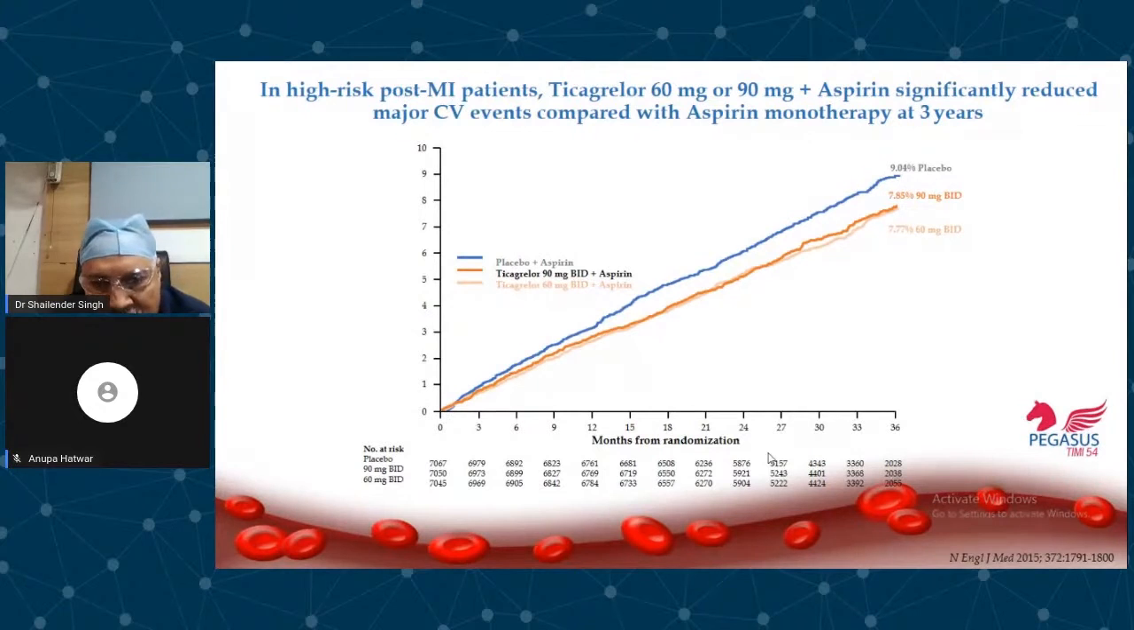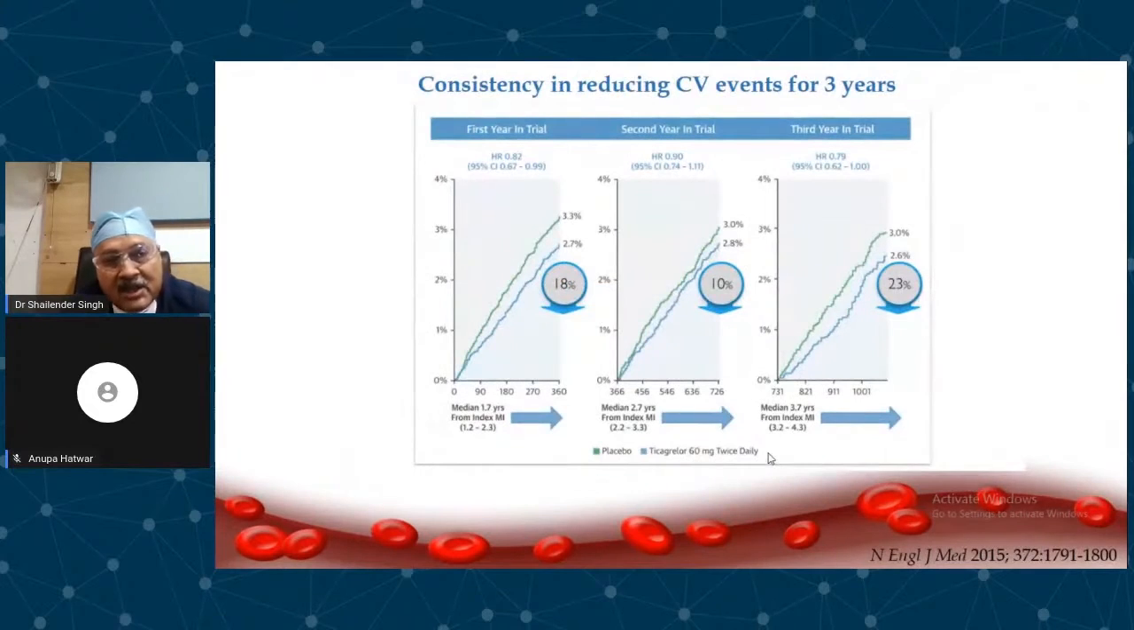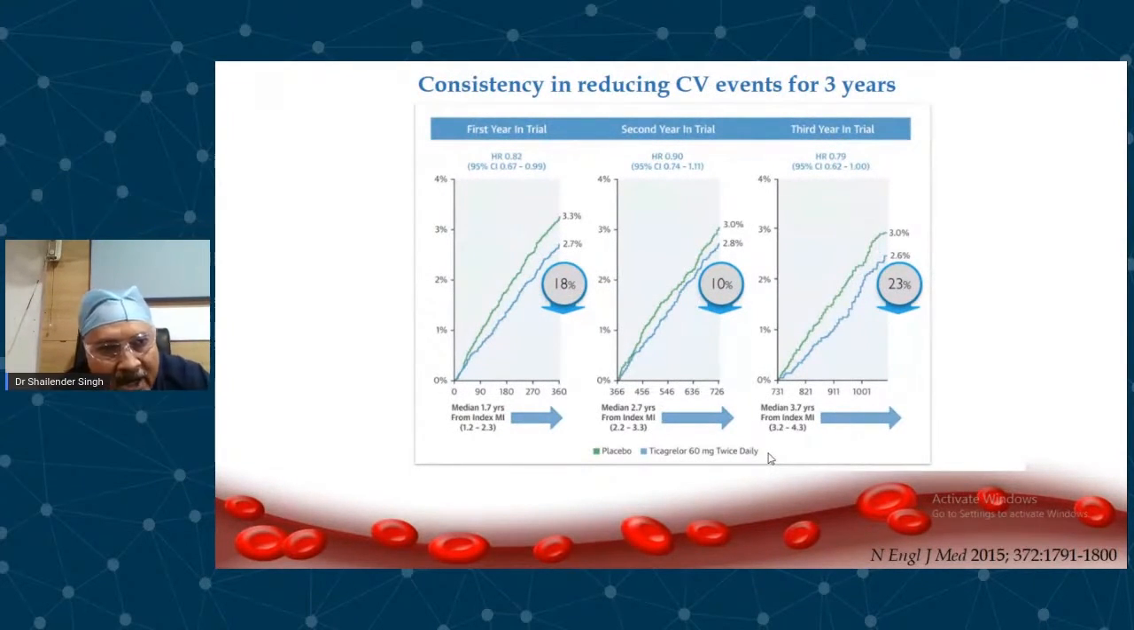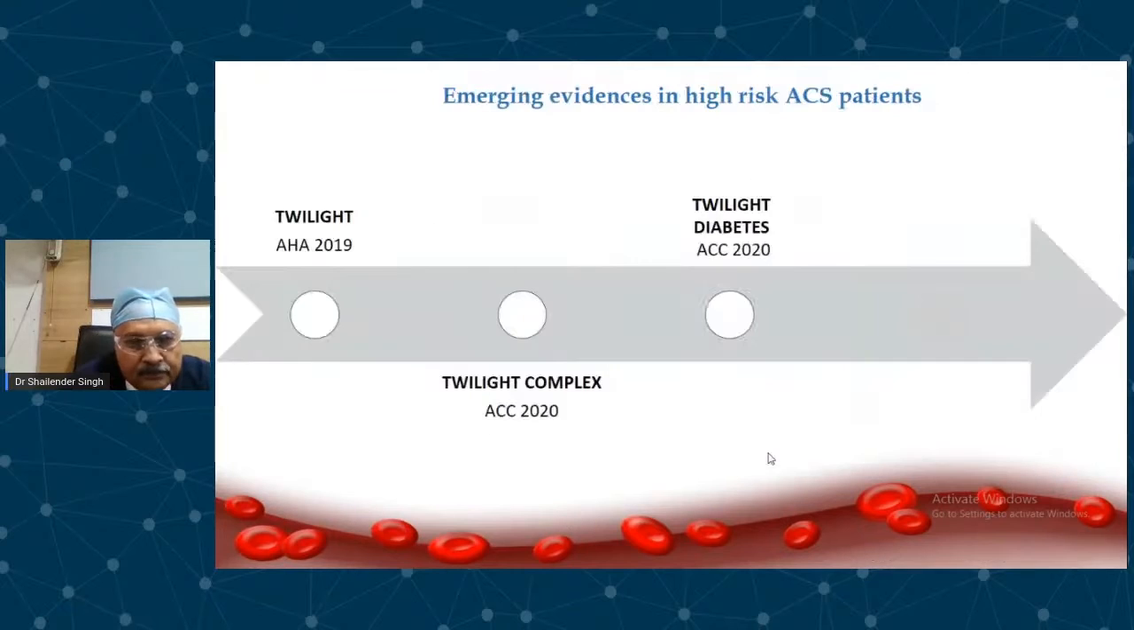After 1 year, if it is given, it reduced the events. It reduced definitely ischemic events, but bleeding events were high in this trial. Therefore, major bleed was also a little high. So you should be very careful in choosing patients for prolonged ticagrelor therapy. But this trial showed clearly, consistently, ischemic events down by 18% in the first year, 10% in the second year, and 23% in the third year.